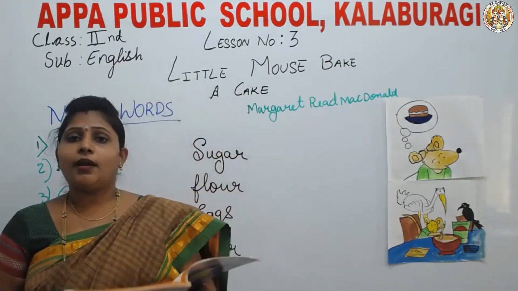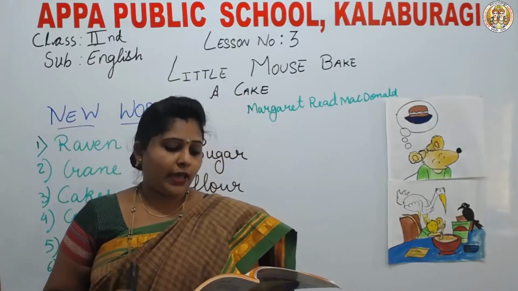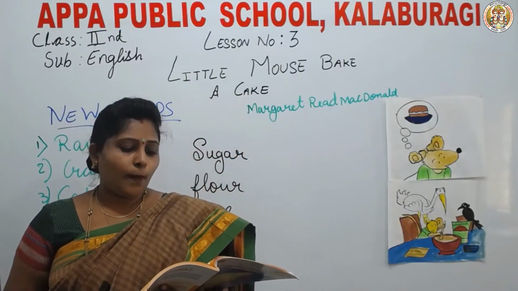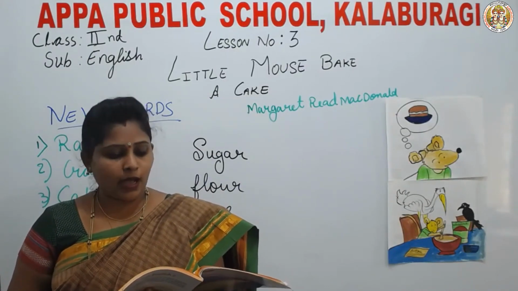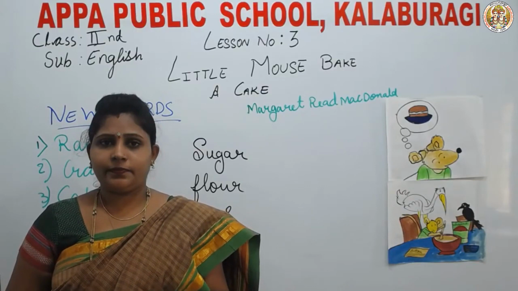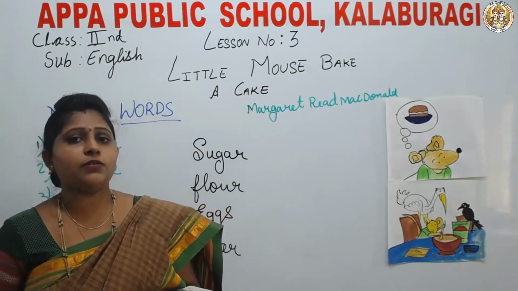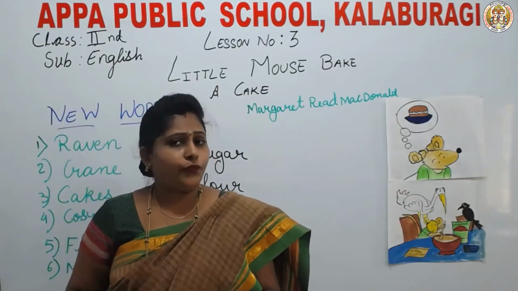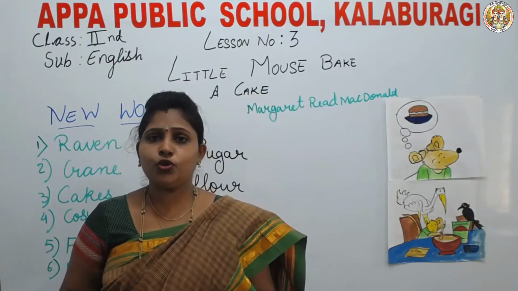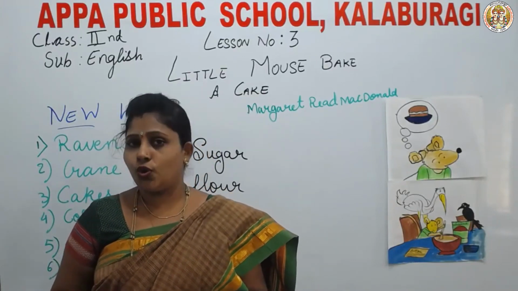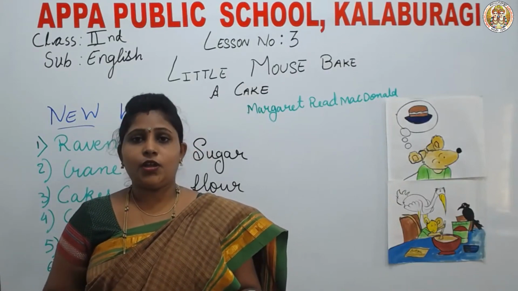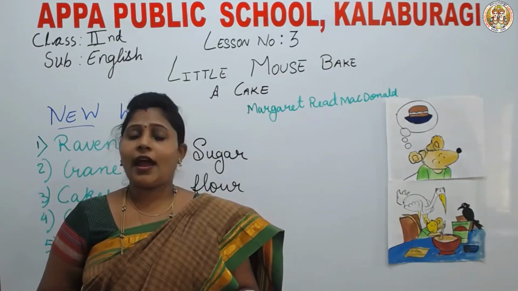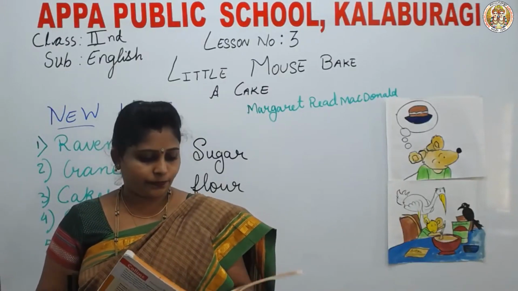to bring the flour. Then I will go myself, said little mouse. And she did. So what did little mouse say? Okay, if you don't want to go to town and bring the flour, I will go to town and bring the flour. So she went to town and she bought the flour.